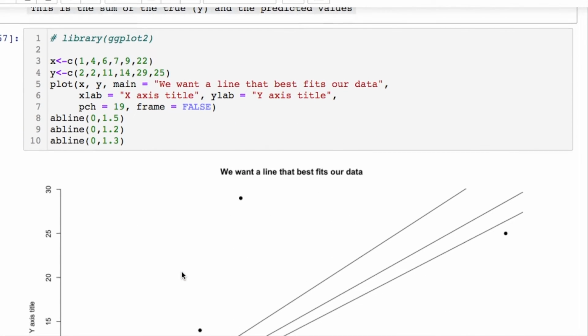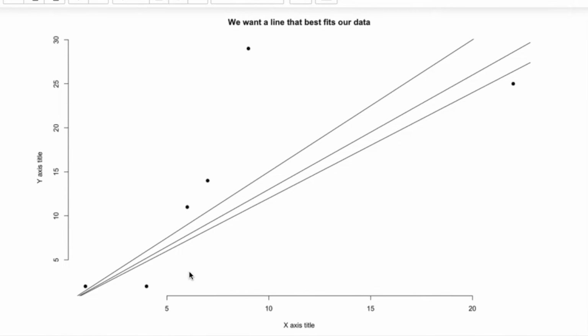Now, let's look at something. We're trying to basically acquire the best fit line for our given data. So we're trying to basically move this line around to minimize the error that we have, which would be the distance between this line and this point.